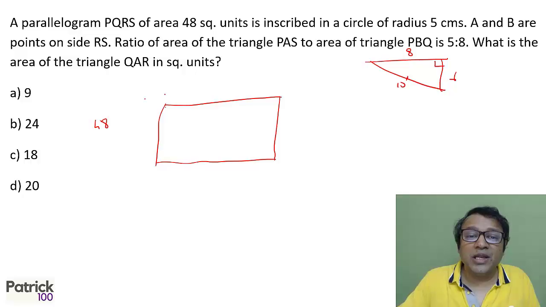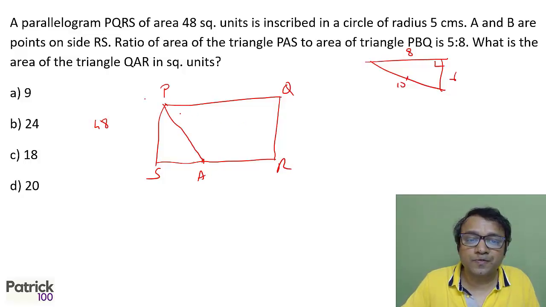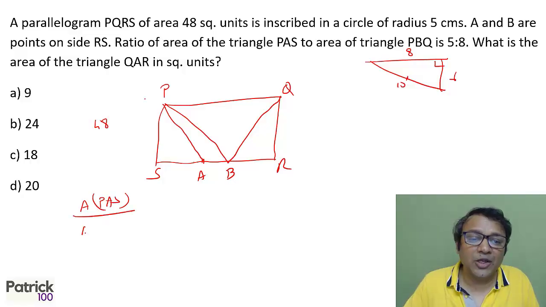The ratio of the area of PAS to PBQ, where A and B are on side RS, is 5:8. So area of PAS upon area of PBQ is 5:8.